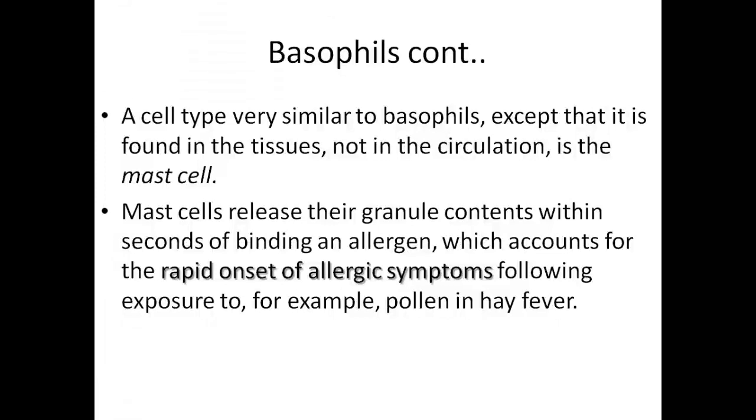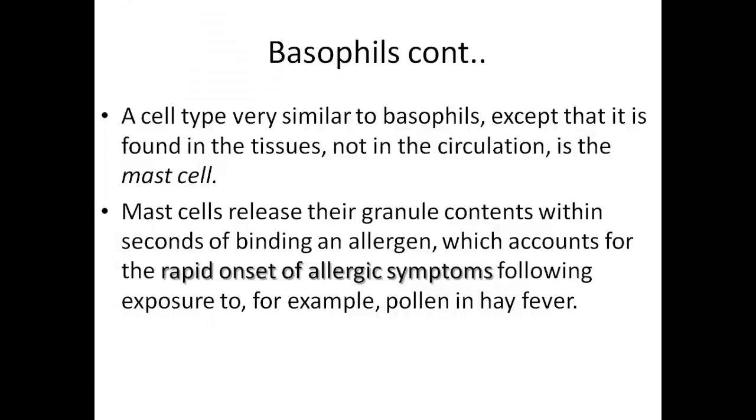As I said earlier, this histamine released by the basophils can have an inflammatory effect that gives rise to allergic symptoms. The same applies to mast cells, which are found within the other body tissue, apart from the circulatory cells.